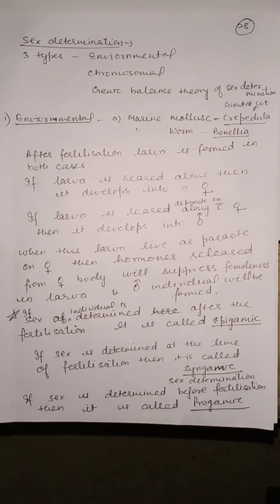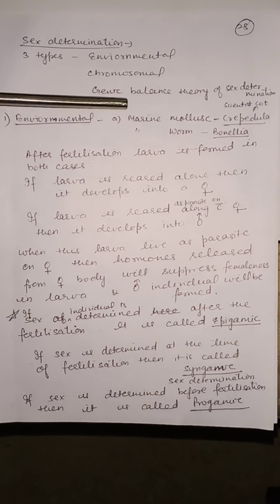Hello students, today we'll start with a new topic, that is sex determination. Mainly there are three types of sex determination: environmental, chromosomal, and third is genic balance theory of sex determination. In today's lecture we will discuss only two types, environmental and chromosomal. So first is environmental sex determination.